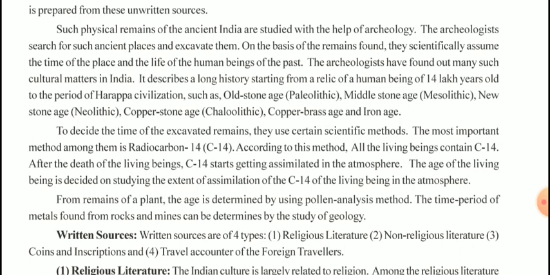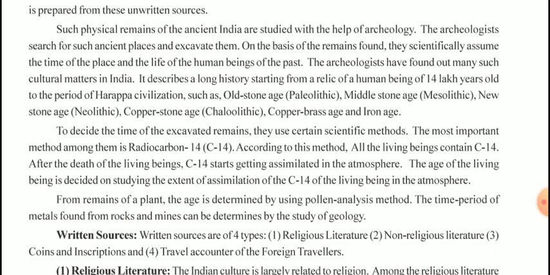So over here, when they excavated villages, areas, and places with the help of archaeology, they came to know how people used to live in the past. Moreover, it was divided into Old Stone Age, Middle Stone Age, New Stone Age, Copper Stone Age, Copper Brass Age, and Iron Age.